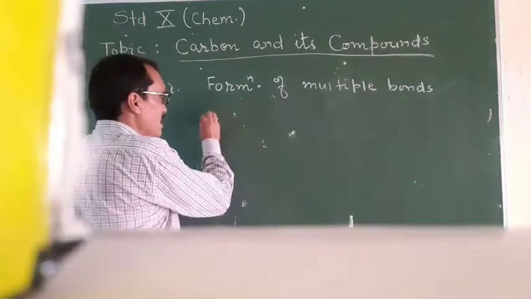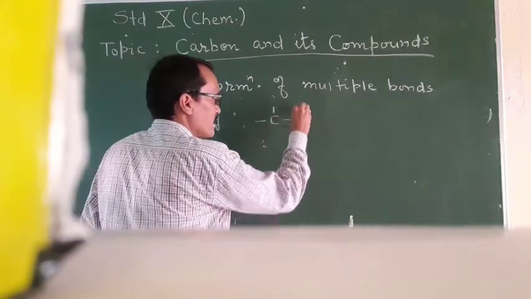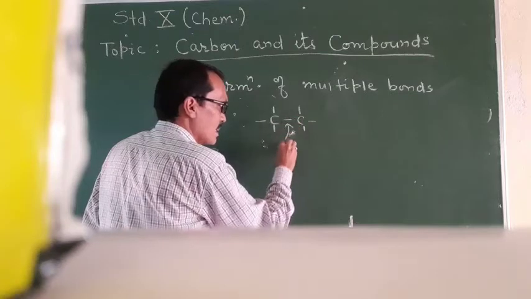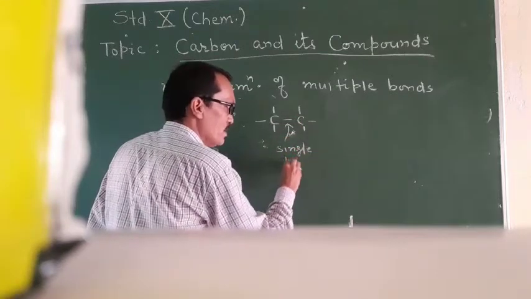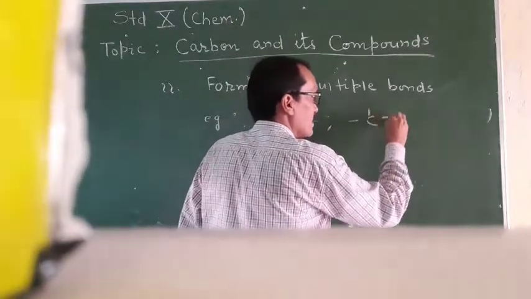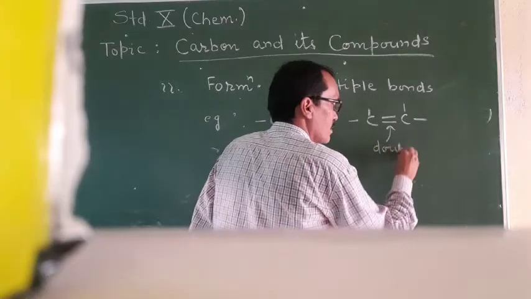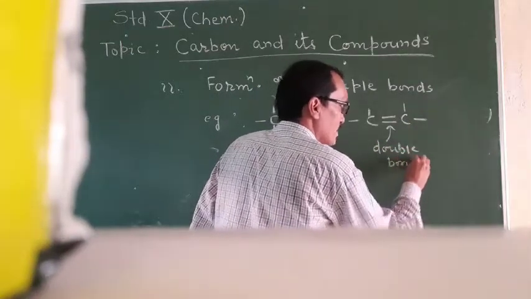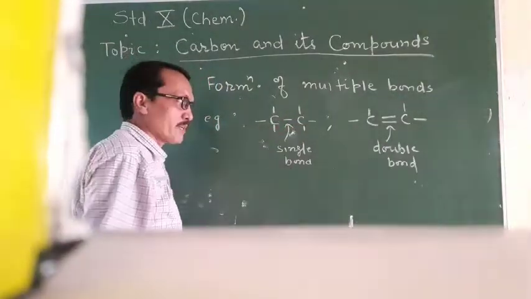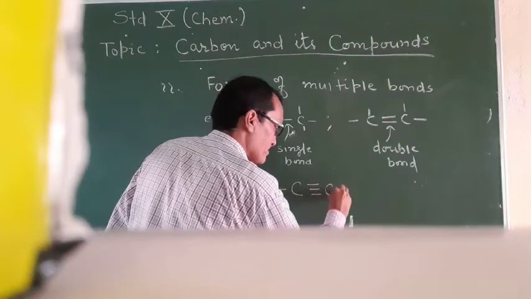For example, you can see here, this is a single covalent bond, here a double bond between carbon atoms, here a single bond between carbon atoms, and carbon can also join like this.